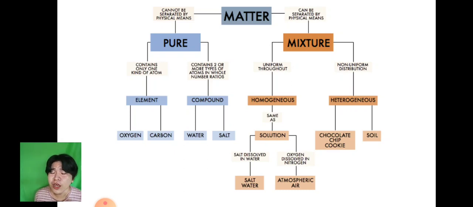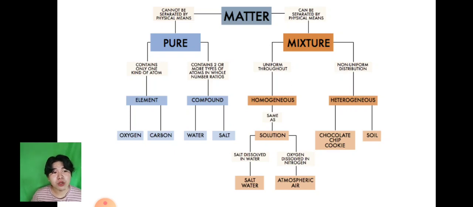When we talk about mixtures, we have two types: uniform and non-uniform. Uniform is called homogeneous, and homogeneous is the same as a solution. The best example is when you dissolve salt or white sugar in water. That is a solution that belongs to the category of homogeneous. Why? Because there is only one thing that you can see in the mixture. Okay?